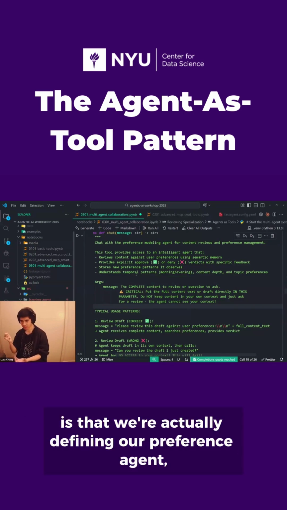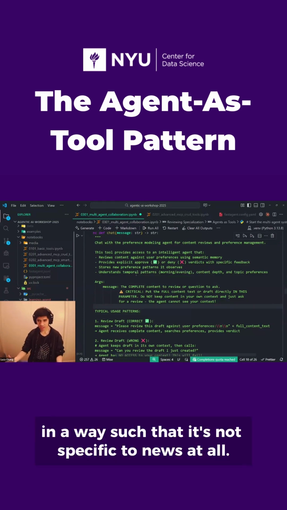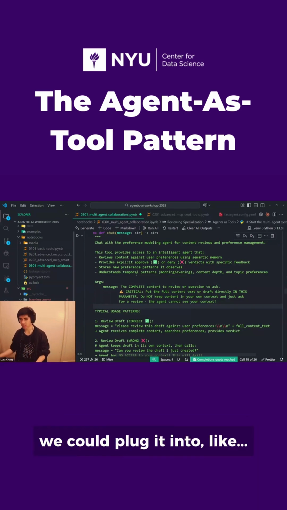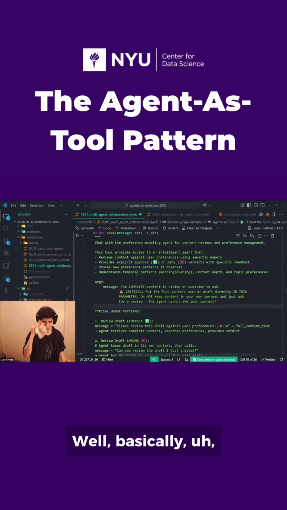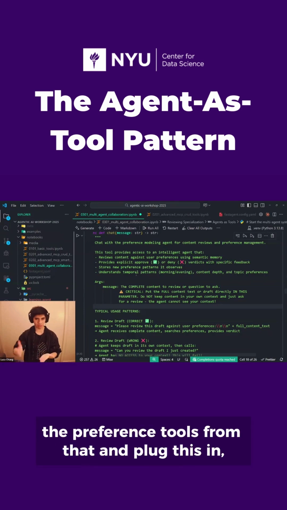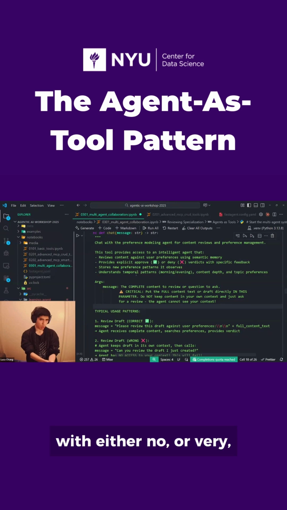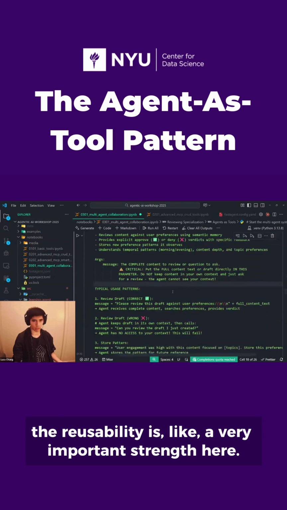What this means is that we're defining our preference agent MCP server in a way such that it's not specific to news at all. You can actually use it in totally different things now. We could plug it into, so someone was saying something about sports articles. Well, if you take out the preference tools from that and plug this in, then it would work there too, with either no or very minimal changes to prompts. The reusability is a very important strength here.